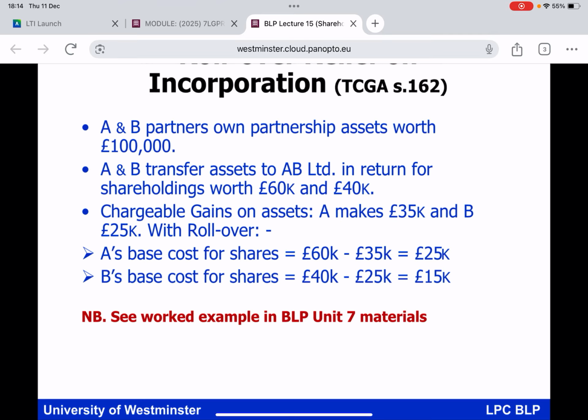And here is the illustration. A and B are partners, and what do they own? They own assets. Those assets are worth £100,000. A and B transfer the £100,000 of partnership assets over to a company, let's call it AB Limited, in return for shareholdings worth £60,000 and £40,000 respectively.